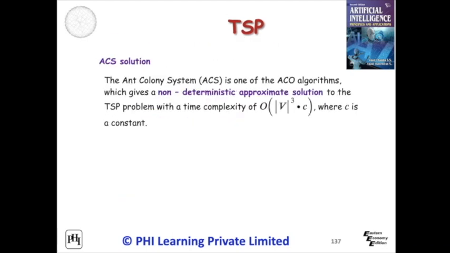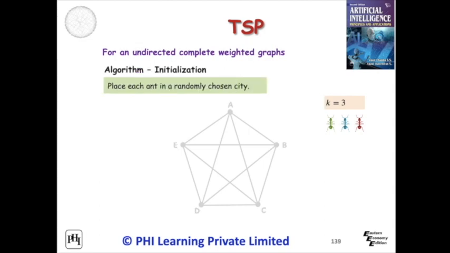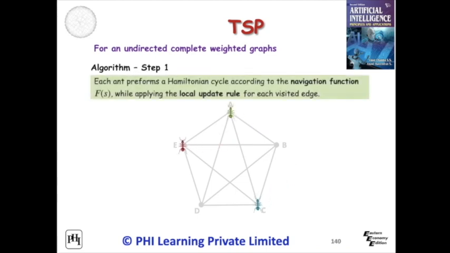We can demonstrate the traveling salesman problem through 3 ants for 5 cities. For an undirected complete weighted graph, first initialize by placing each ant in a randomly chosen city. In the first step, each ant performs a Hamiltonian cycle according to the navigation function, while applying the local update rule for each visited edge. In the second step, apply the global update rule. This will continue and 3 solutions are obtained.